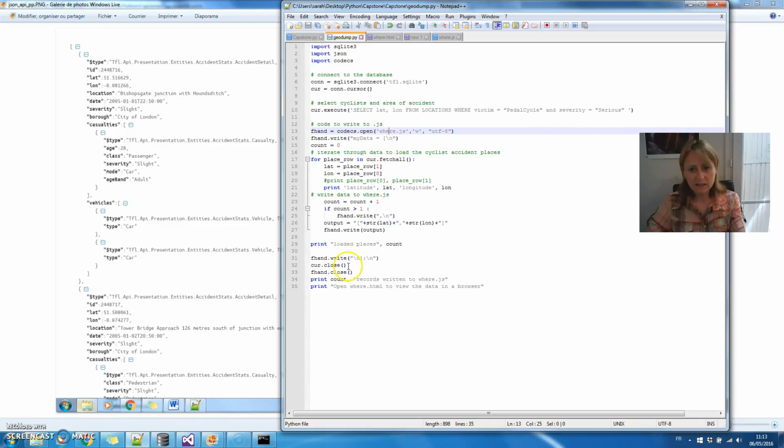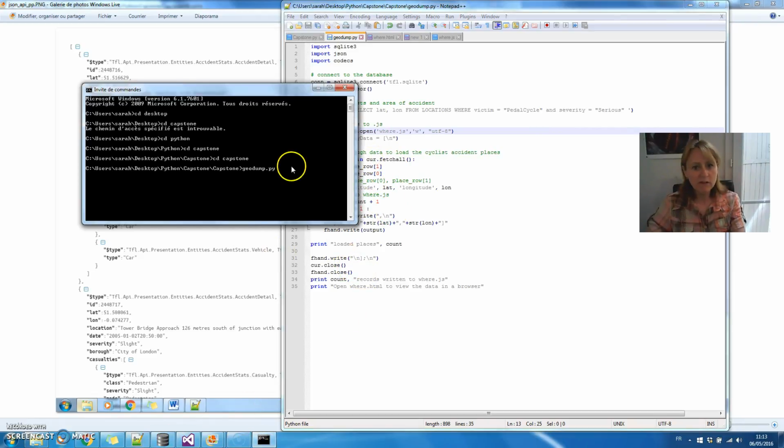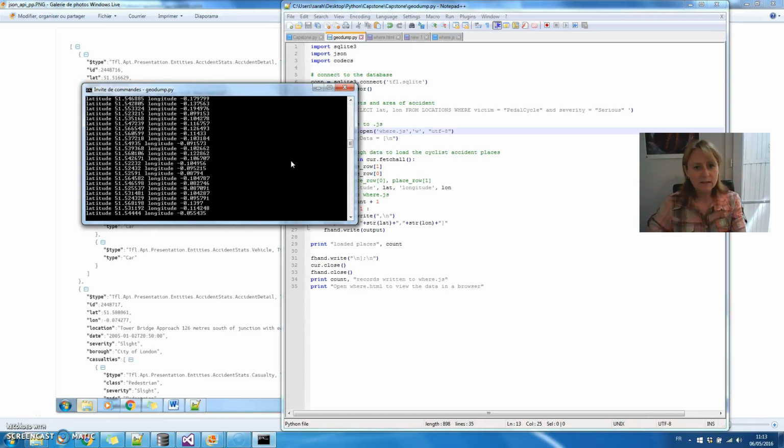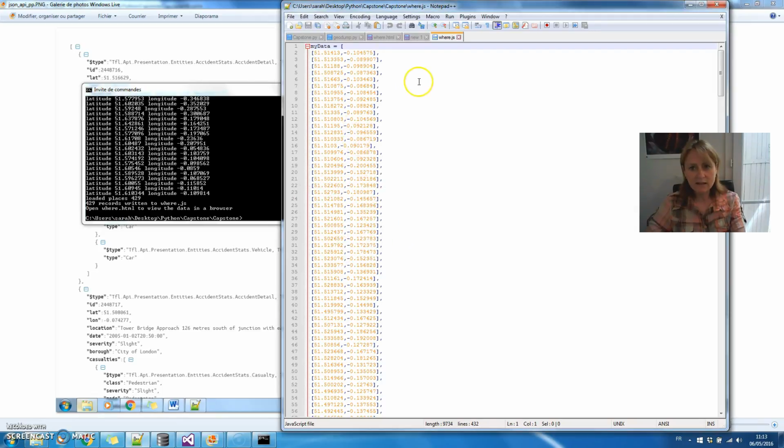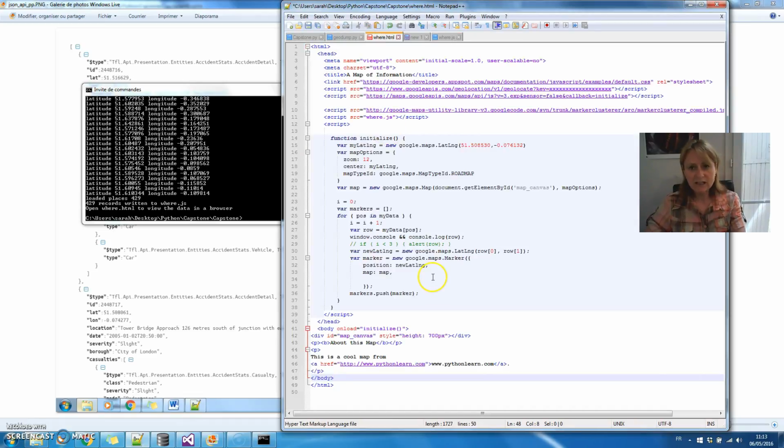So here we are, this is the data, and I will actually run that for you. It happens quite quickly, there we go. And we have 429 serious accidents that happened in London in 2008. And if we look at the coordinates, here they are in the where.js file, these lovely coordinates there. And that meant that I could use the where.html code to visualize them on the Google geocoding site.